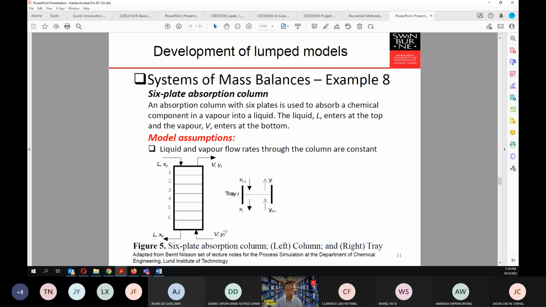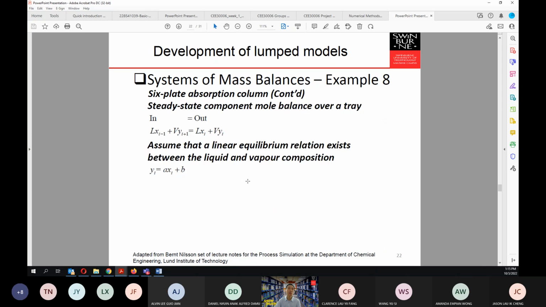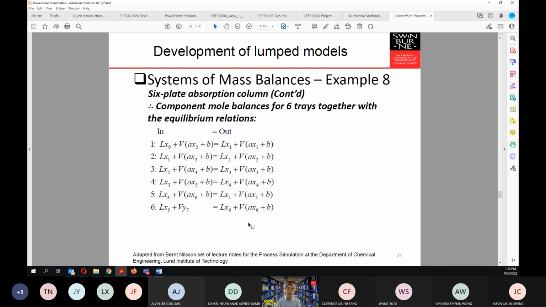Imagine if you are in the real industry, then what you know, instead of the mole fractions of the liquid, is the mole fraction of the particular component of interest in the vapor phase. And x0 is something that you also know, because that one is defined. That's why this one is not something of interest for us to find, but rather x1, x2, x3, x4, x5, and x6.